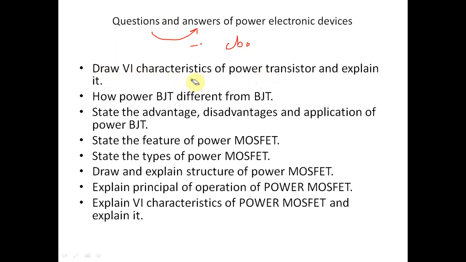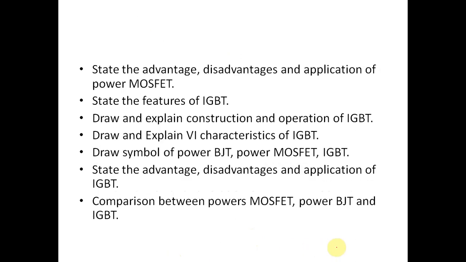First question: draw the VI characteristics of a power transistor and explain it. Second, how is power BJT different from regular BJT? State the advantages, disadvantages and applications of power BJT. Fourth, state the features of power MOSFET. State the types of power MOSFET. Draw and explain the structure of power MOSFET. Next, explain the principle of operation of power MOSFET. Now, explain the VI characteristics of power MOSFET. State the advantages, disadvantages and applications of power